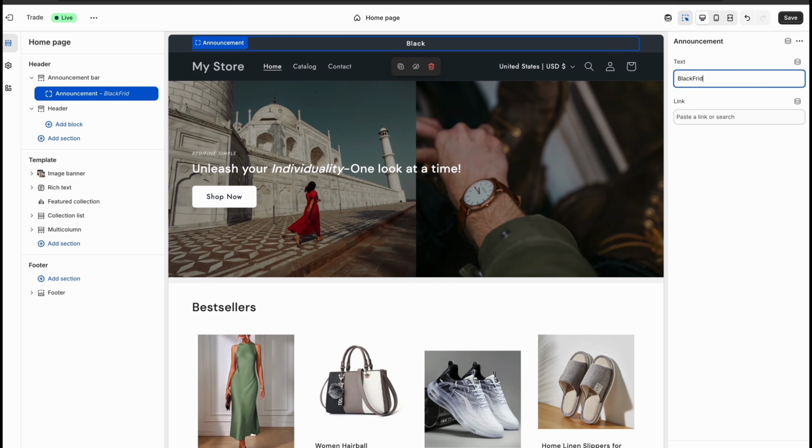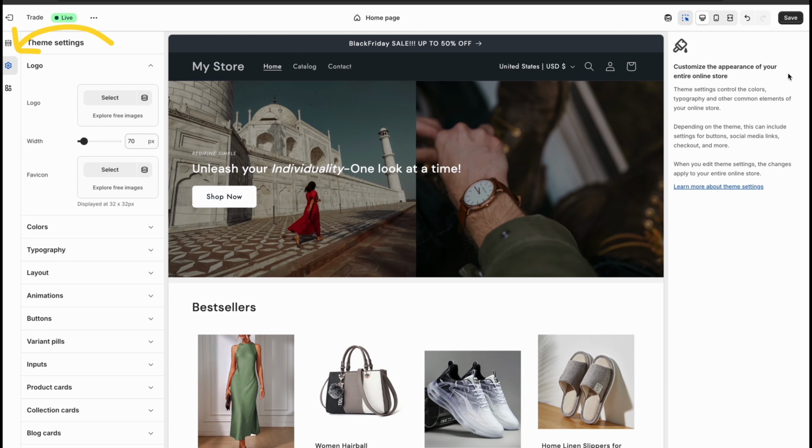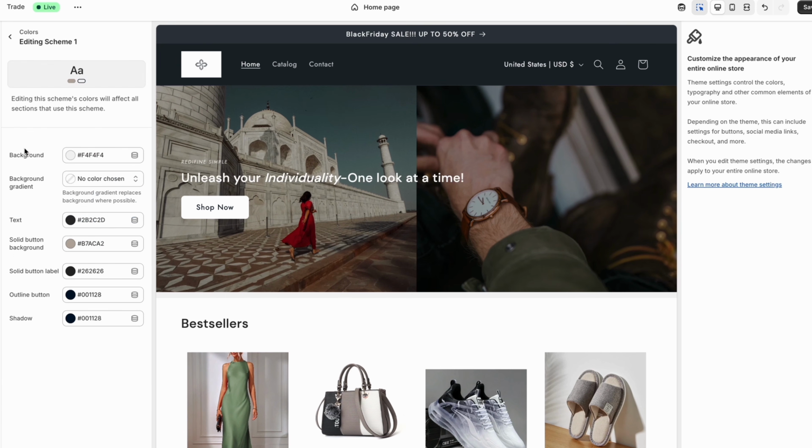What's remaining is the header. Here, the most important thing is uploading your logo and creating navigation menu, the same way you did collections. Feel free to change the text. Click here to upload your logo, which you can create using Canva or any other tool. You can change colors of the background.